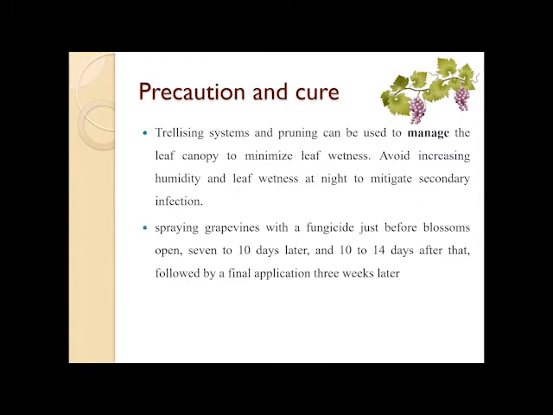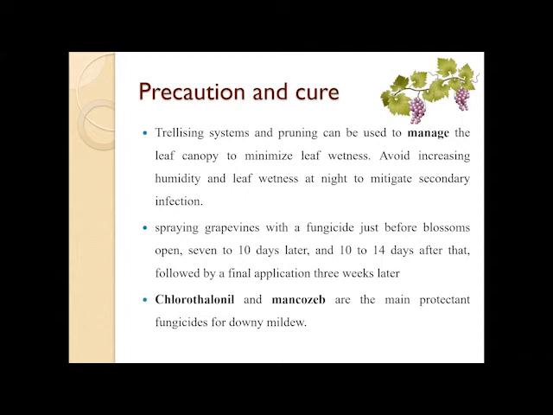Spray the grapevine with a fungicide just before blossom opens, 7 to 10 days later, and 10 to 14 days after that, followed by a final application 3 weeks later. Fungicides like chlorothalonil and mancozeb are the main protectant fungicides for downy mildew.